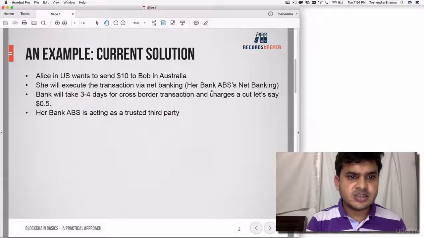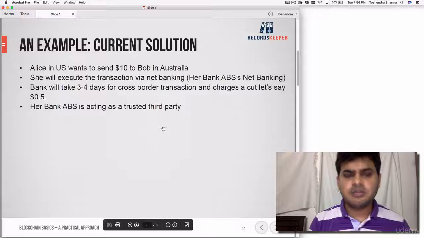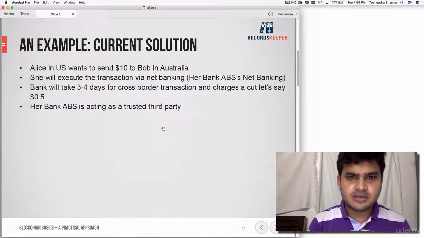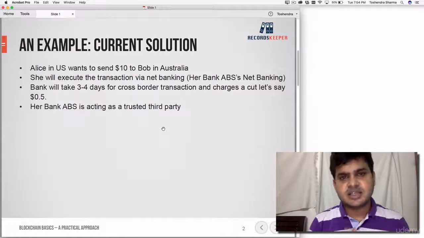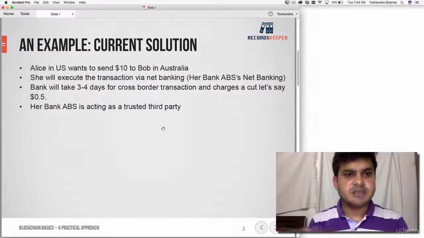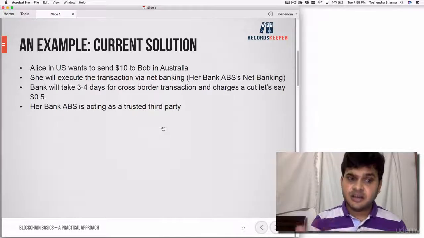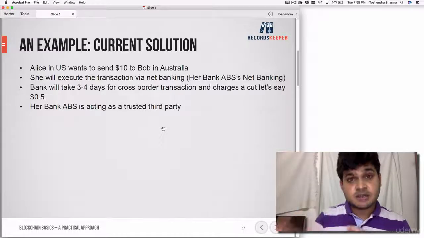Suppose Alice in the US wants to send $10 to a friend Bob in Australia, right? The obvious thing is that she will execute the transaction via net banking. She will go to her bank, log in, and then she will mention the account details, the routing and account number, and she will transfer the money. But the problem in this idea is that the bank will take 3 to 4 days for the cross-border transaction to verify everything, because here the bank is working as a trusted third party.